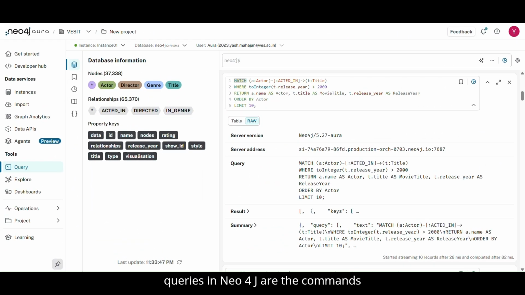Cypher queries in Neo4j are the commands written in Cypher query language, which is a declarative language used to query and manipulate data stored in Neo4j graph database. Think of Cypher to Neo4j as what SQL is to relational database. It is specifically designed to work with graph structures like nodes, relationships, and properties.